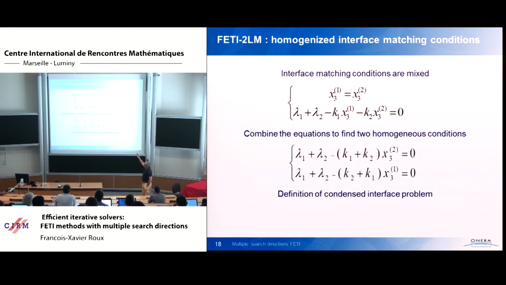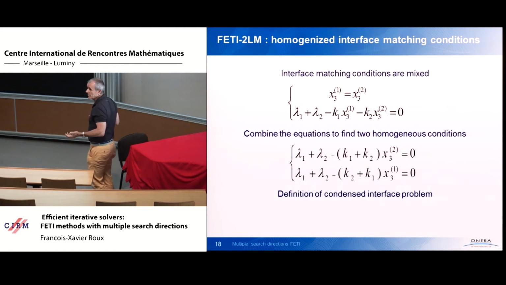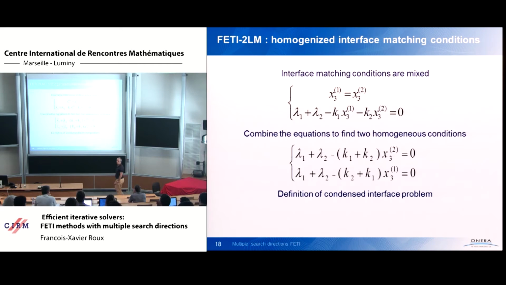Okay, so I could perform some iteration on this using the initial definition of the interface matching condition as residual. But these interface matching conditions are mixed, in fact. Imagine if the problem you solve is the Poisson equation, it means that X is the temperature, and lambda plus Kx is homogeneous to a flux. If you are computing a linear elasticity problem, X is a displacement, and lambda is a force. So it is a mixed problem.